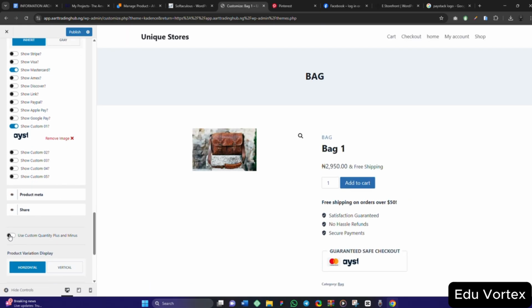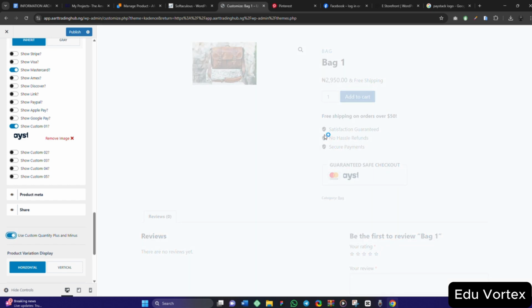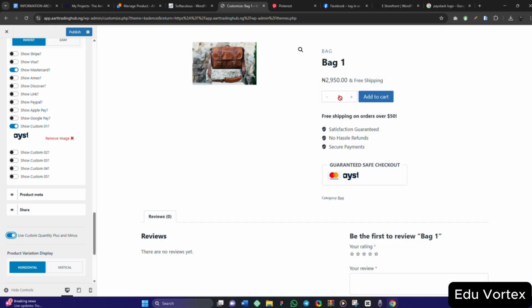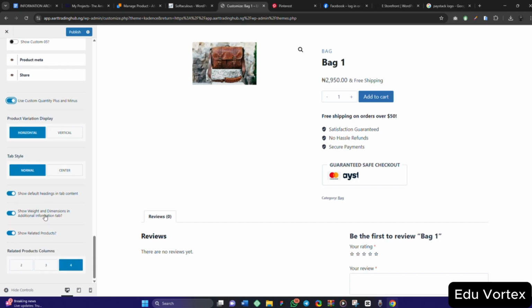So use custom quantity. Now look at this add to cart. There is no plus, there is no minus showing. If I choose this option, use custom quantity plus and minus, look at it. Let's see. You see it is now showing plus and minus here, and that's part of user experience. So for this place, product variation.